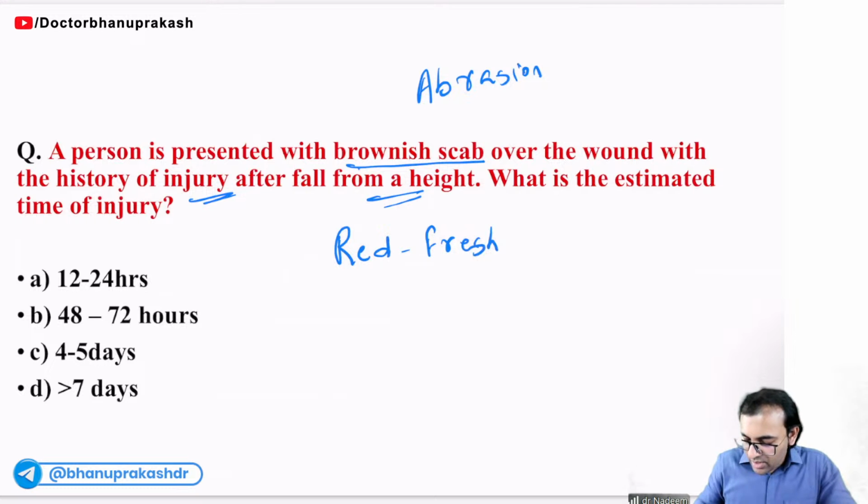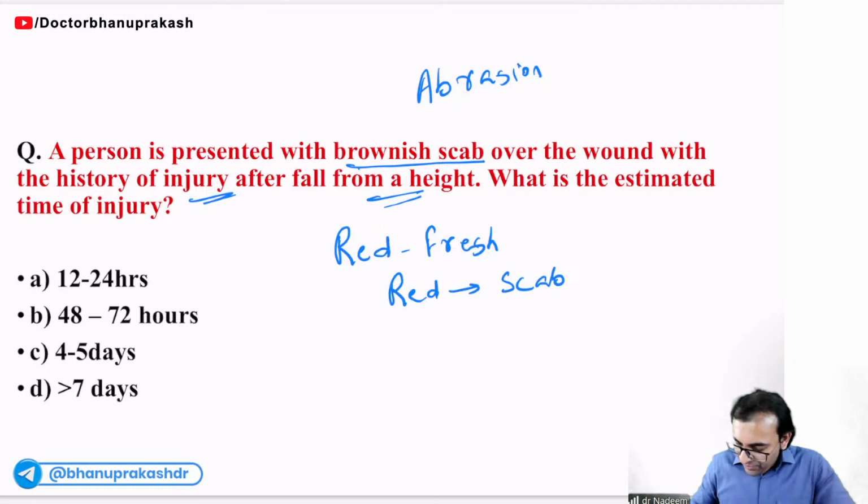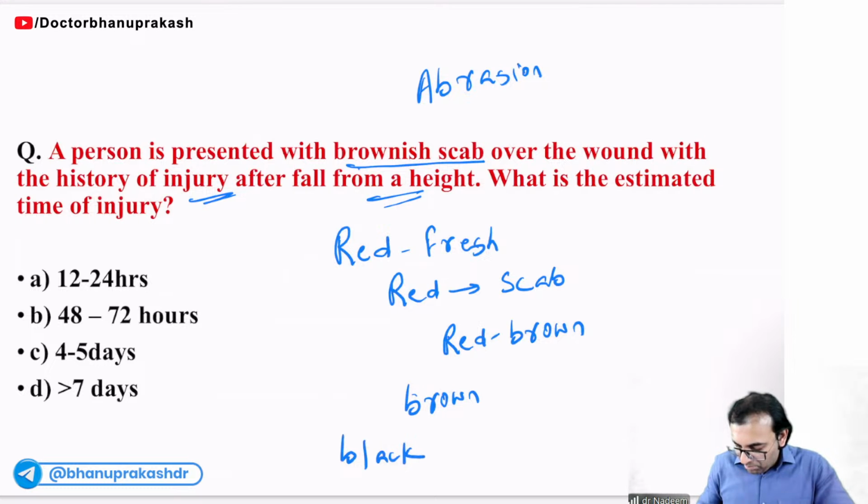Then red scab, reddish brown scab, brown scab, and then black scab. All these points are easy to understand, right?